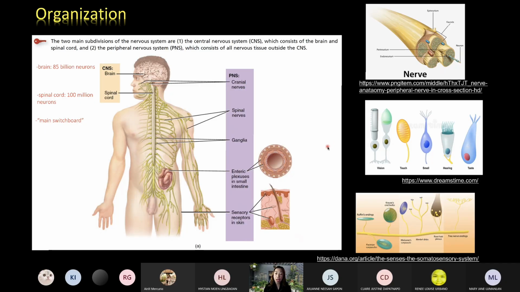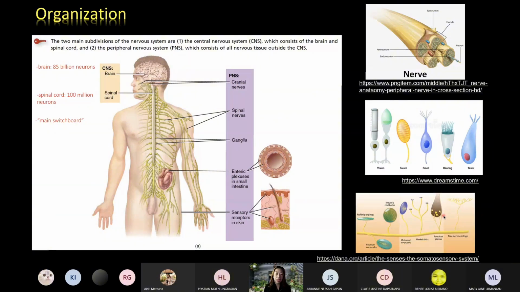Actually, these receptors are the ones monitoring the changes in the external and the internal environment, that's why they are called receptors. If we compare them to laboratory equipment, they are the probes that collect data from the substrate or the subject matter.